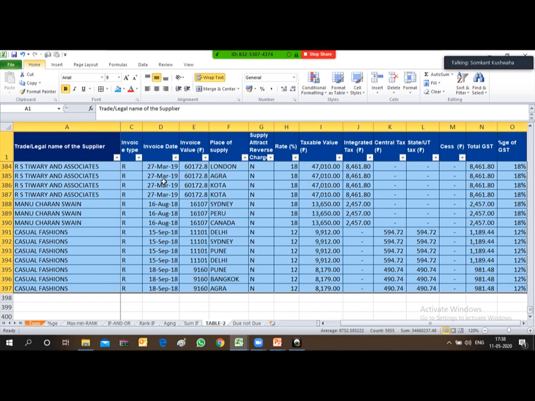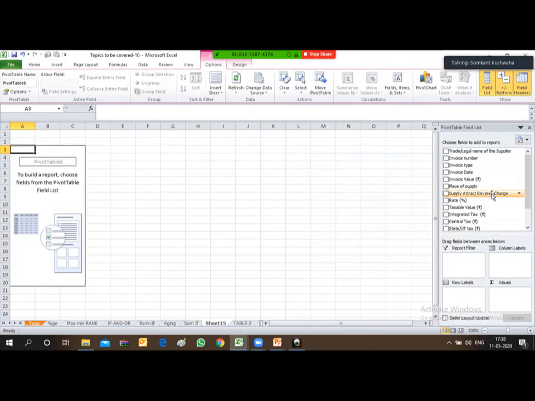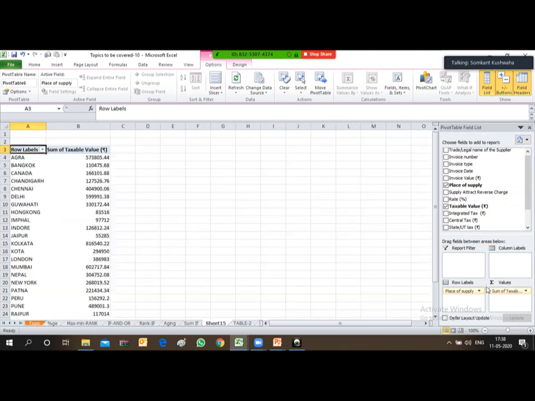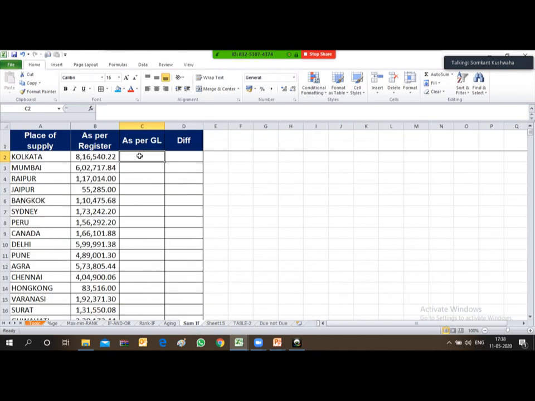Now friends, just see, this place of supply is mentioned over here, and I'll take up this taxable value over here. So what I can do in this SUMIF formula, for the SUMIF table which I have renamed.